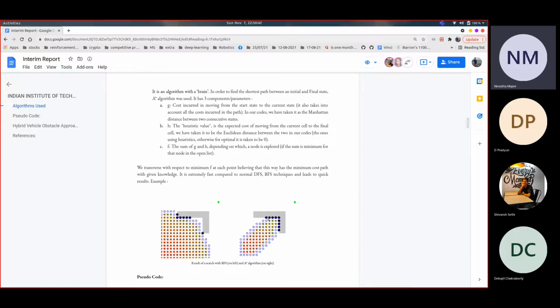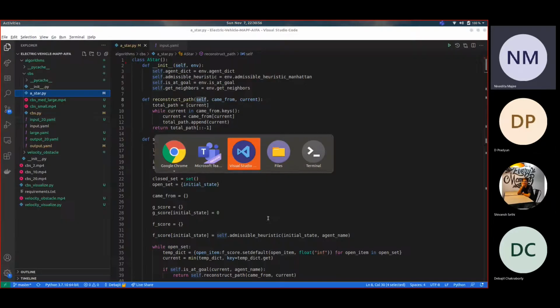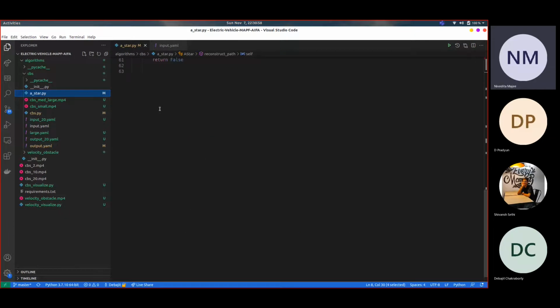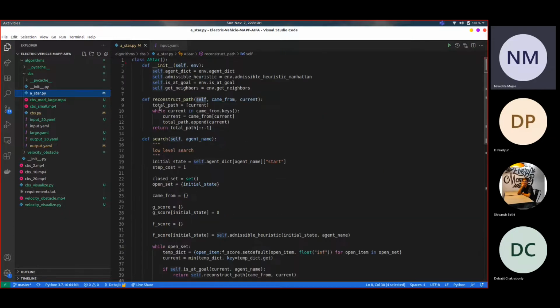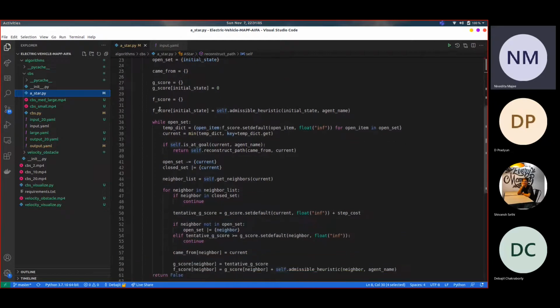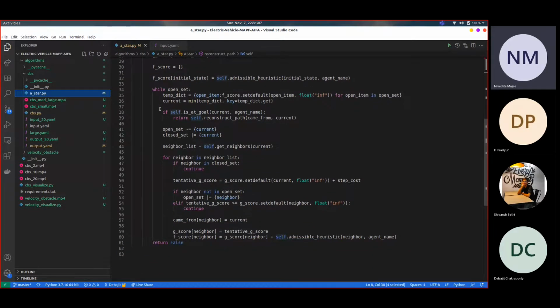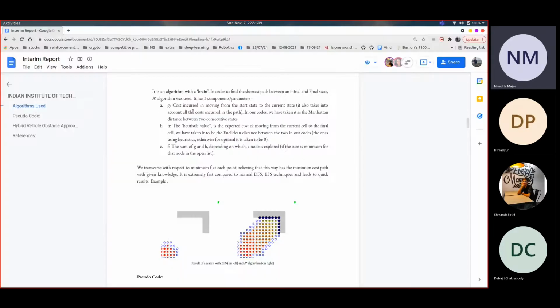A-star is an extension of Dijkstra's algorithm with some characteristics of BFS. Like Dijkstra, A-star works by making a lowest cost path tree from the start node to the target node. What makes A-star different and better for many searches is that for each node, A-star uses a function f(n) that gives an estimate of the total cost of a path using that node. Therefore, A-star is a heuristic function, which differs from an algorithm in that a heuristic is more of an estimate and is not necessarily provably correct.